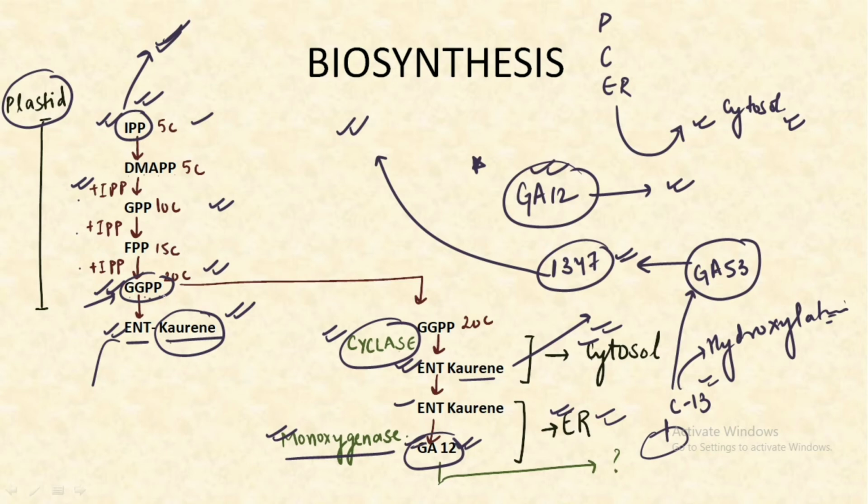Like GGPP, geranylgeranyl diphosphate, gets transported from the plastid to the cytosol. So make sure you remember this sequence.